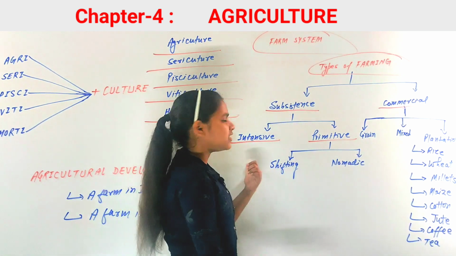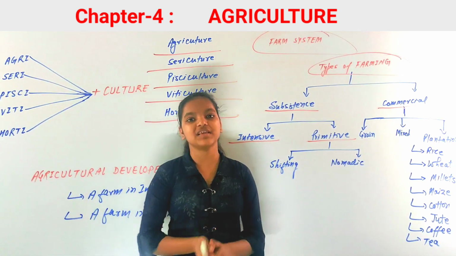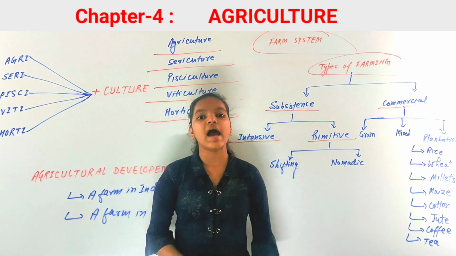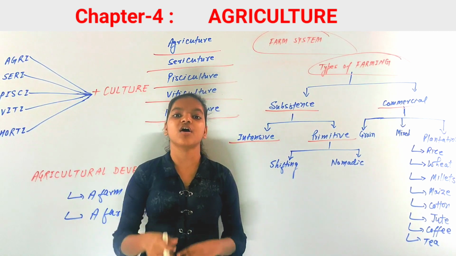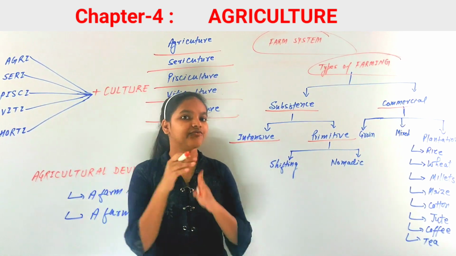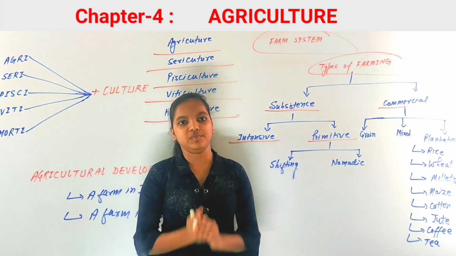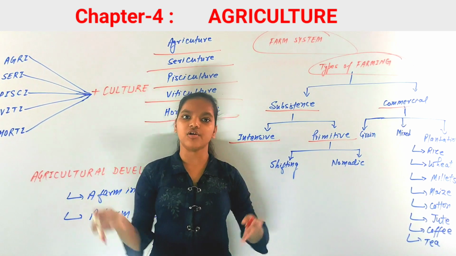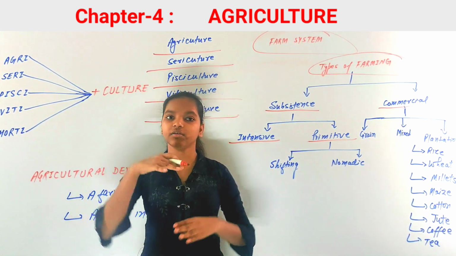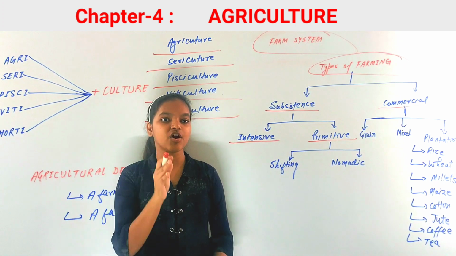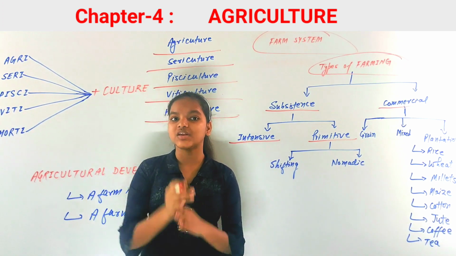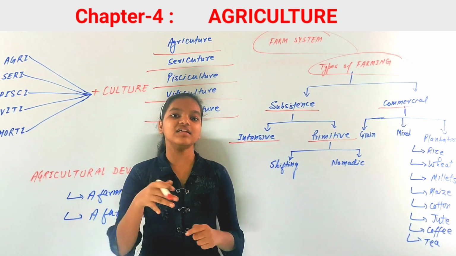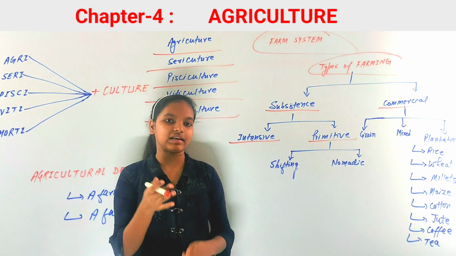Intensive farming means that a farmer is growing crops in a small plot of land to fulfill his family's need, and the condition of that land is such that in one year he can grow not just one crop, but two crops, three crops or more. The main crop is rice, and other crops grown on that land are maize and pulses.